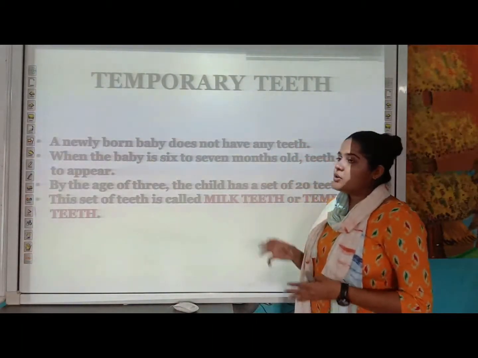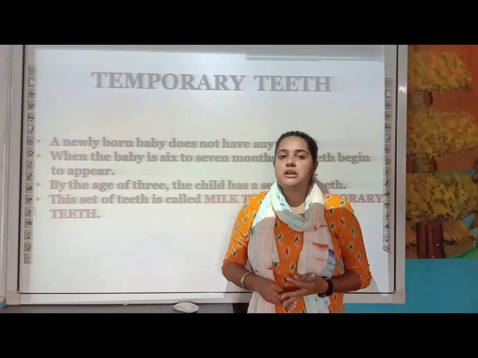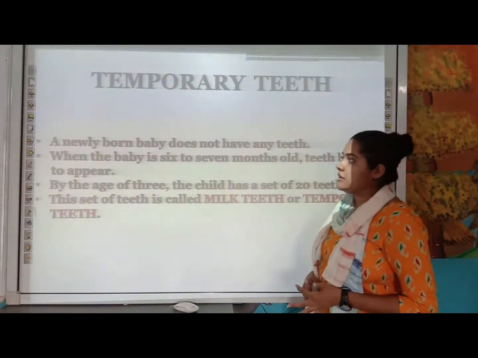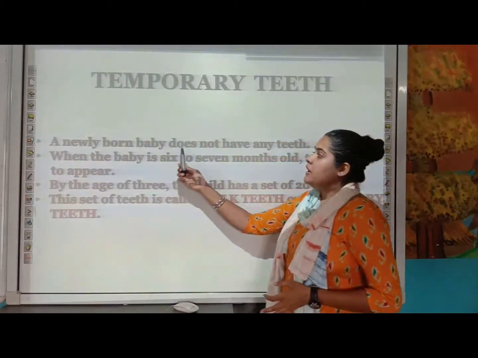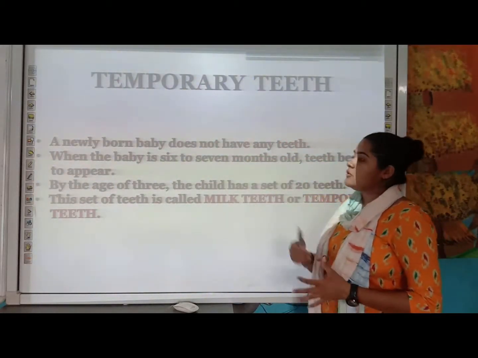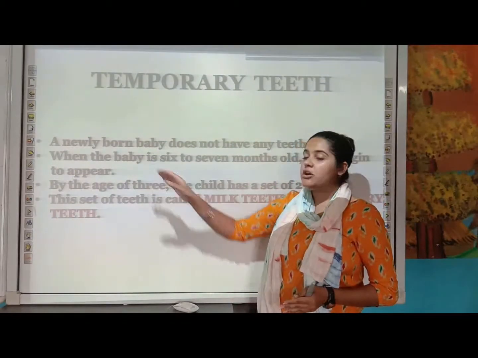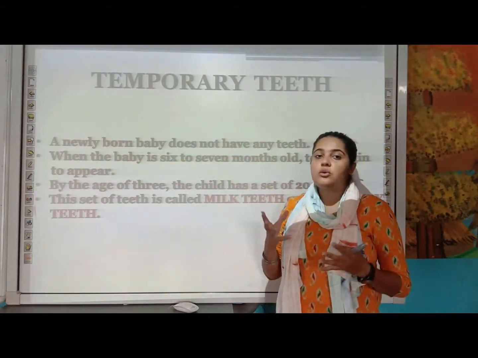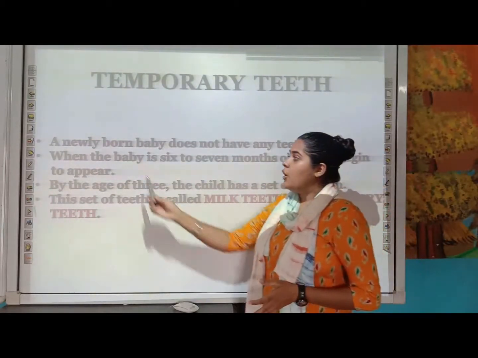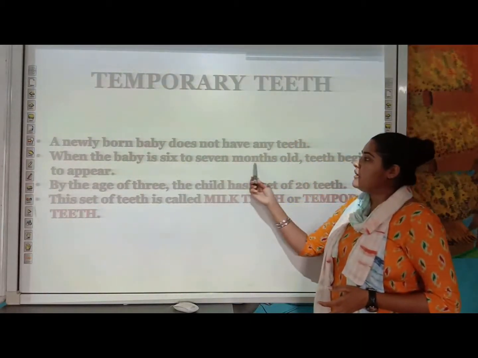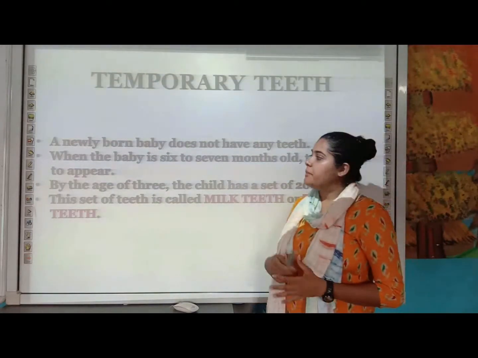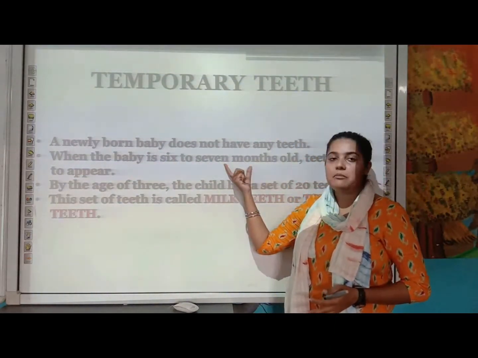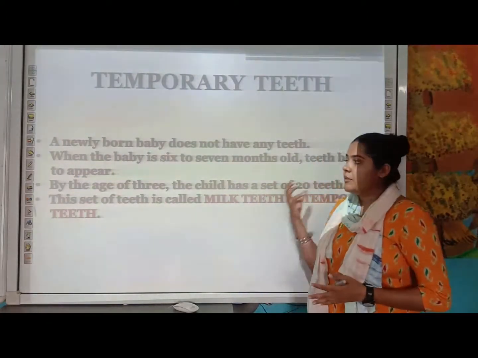Next, there are two types of teeth, students: your temporary teeth and your permanent teeth. First of all, let us begin with the temporary teeth. A newborn baby does not have any teeth. You might have observed a newborn child and seen that it doesn't have any kind of teeth. When the baby is 6 to 7 months old, the teeth begin to appear.